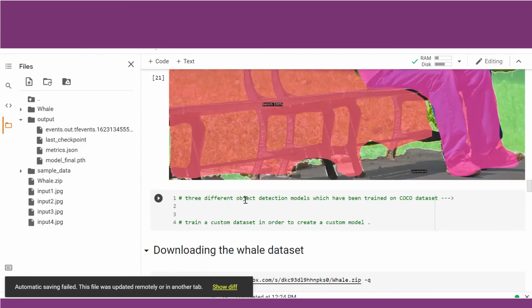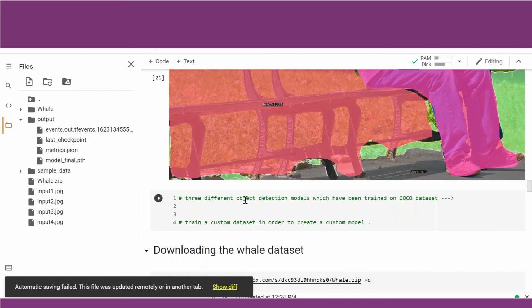We have learned till now how three different object detection models, which have been trained on the COCO dataset. One is a segmentation model, the other was an RCNN model, and the third one was a panoptic segmentation model. We used these three different models to infer the same image and showed you how different object detection models inference the videos differently. So this may have given you confidence on how to use Detectron 2 in order to inference with a pre-trained model.